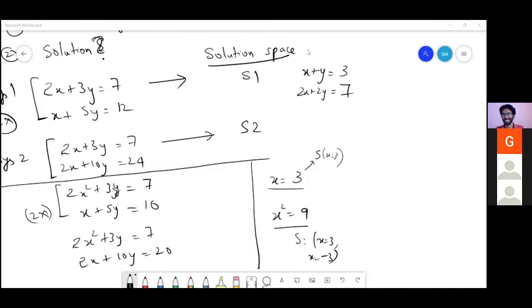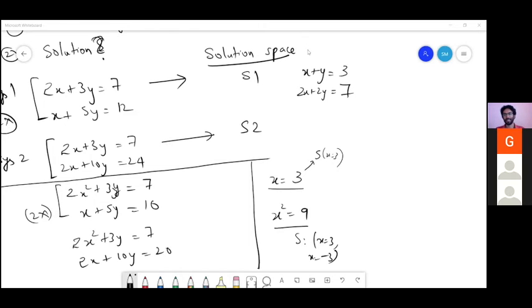And if x2, y2 is a solution to S2, will it always be a solution to S1? So with that logic, it's clear. Will it apply to the second pair also?